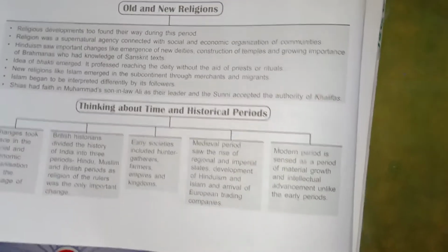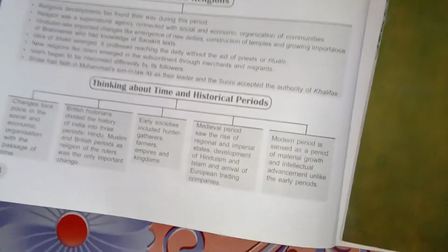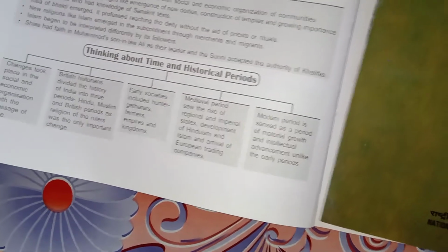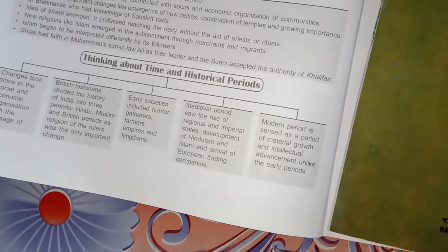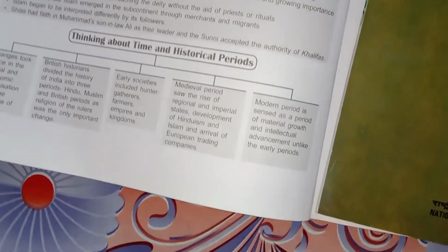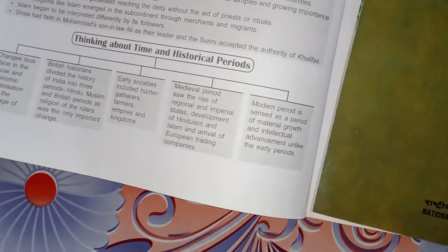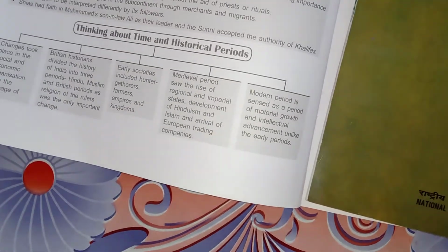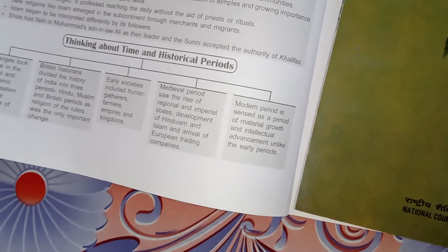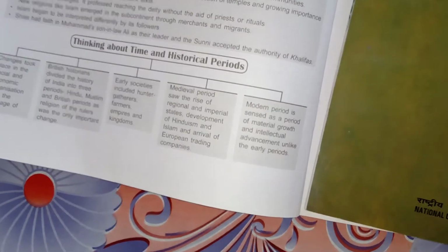Then thinking about time and historical periods. Historians made the time into different periods, like early history, medieval history and modern history, and the characteristics of each level are entirely different. When more or less the same characteristics are there, they make that timing. It may be 500 years or 1000 years, it is not that everything should be 500, no. Characteristics should be more or less the same, like that they consider the time and made the history.